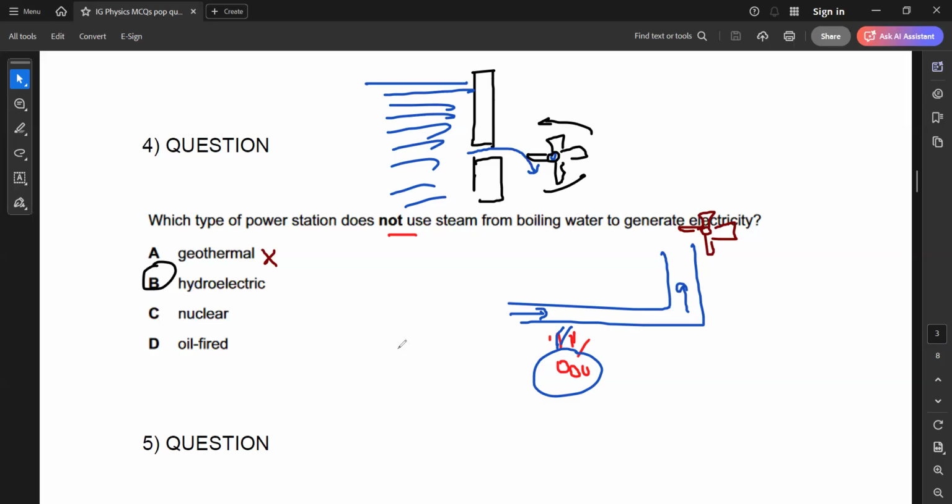Because in geothermal, the heat energy from the hot rocks converts the water into steam, and when the steam rotates the turbine, it produces electricity. So for nuclear, oil fired and geothermal, in all cases, we convert the water into steam. But in hydroelectric, we just use the flow of the water, which is released from a certain altitude or height, to produce electricity. We don't boil the water or convert it into steam.